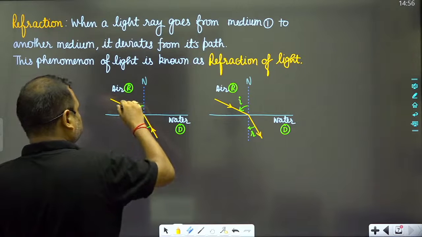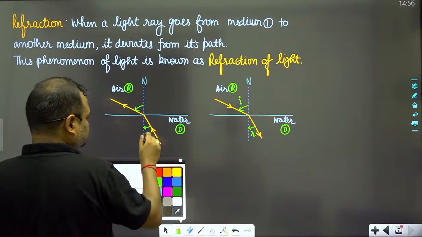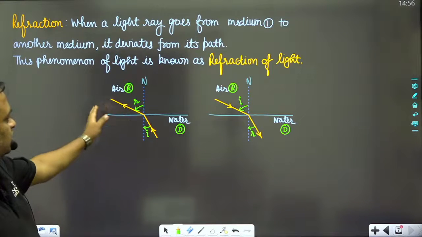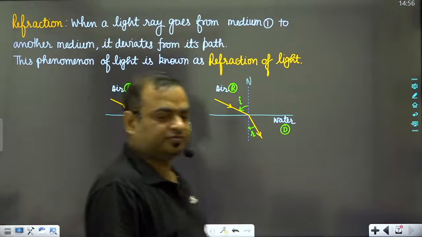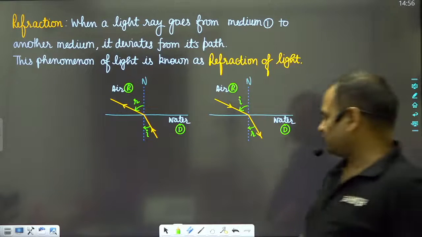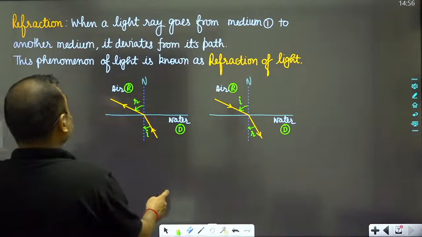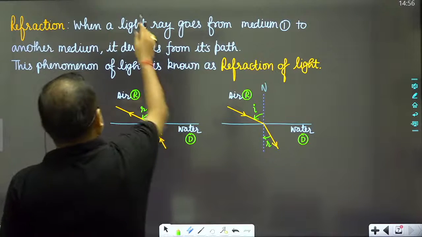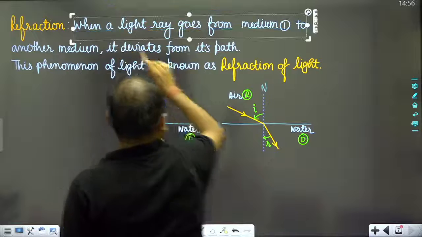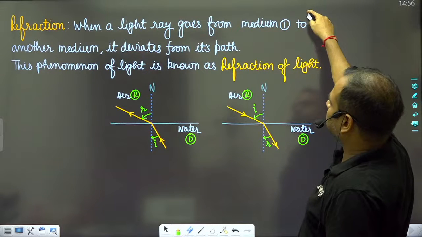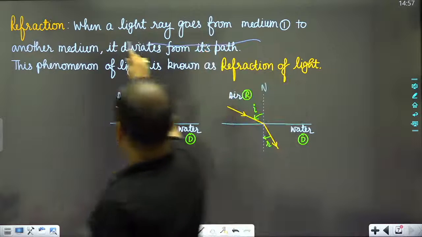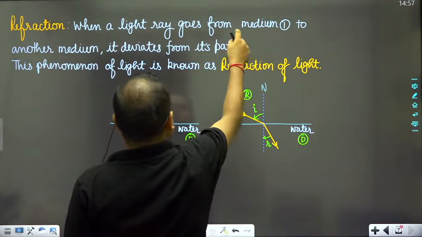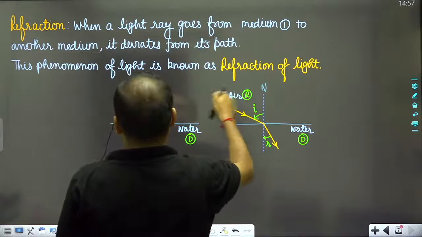This light ray changes its path. So this is angle I, and this is angle R. So from denser to rarer, it deviates from its path.